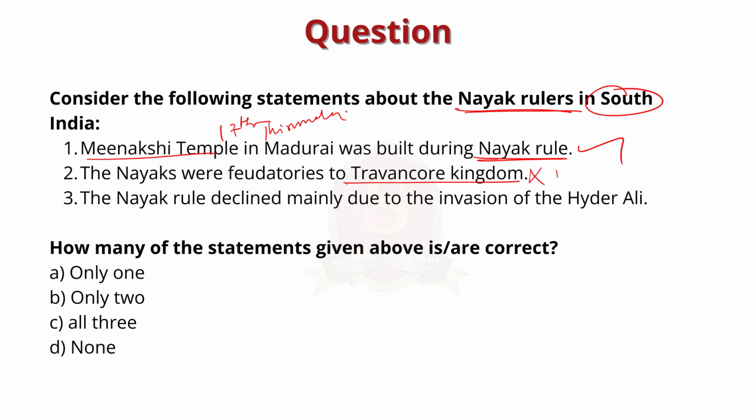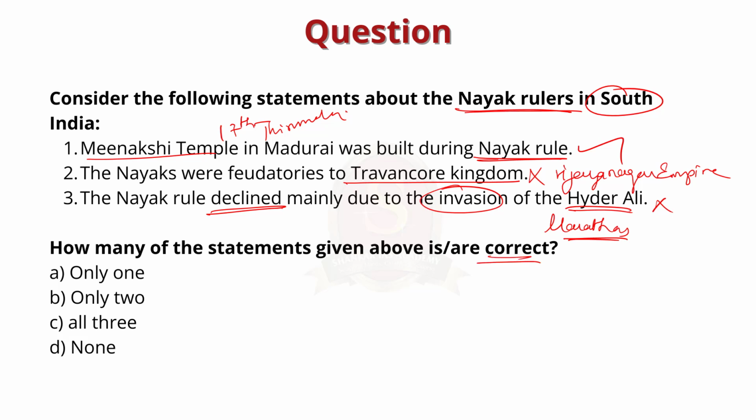This statement is incorrect because the Nayakas worked under the Vijayanagara Empire and they established themselves as independent rulers after the fall of Vijayanagara. Next statement, the Nayaka rule declined mainly due to invasions of Hyder Ali. This statement is also incorrect because it declined mainly due to invasions of the Marathas and not Hyder Ali. So here they are asking how many of the above statements are correct. The answer is option A, one only.